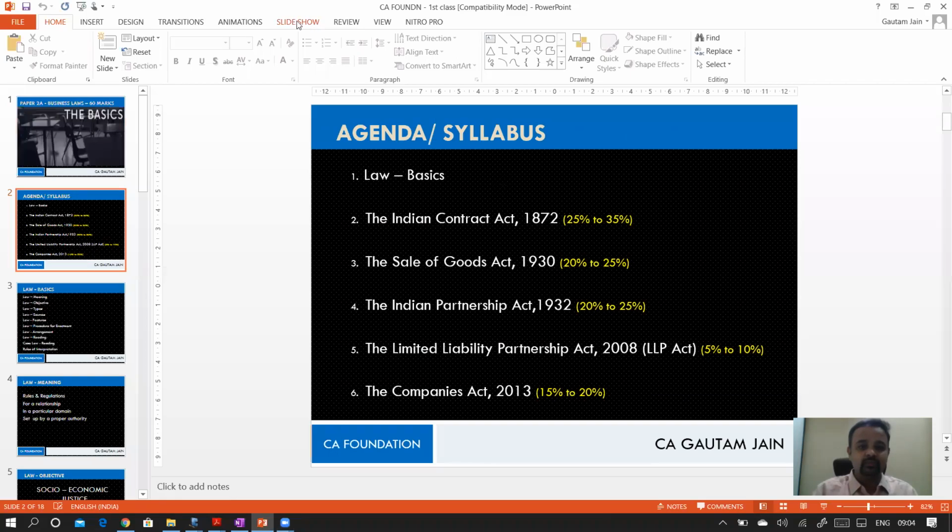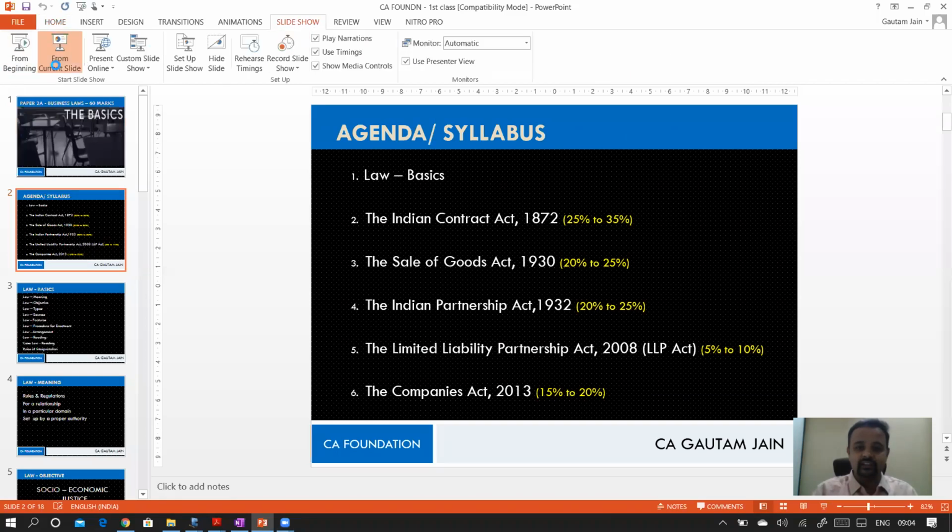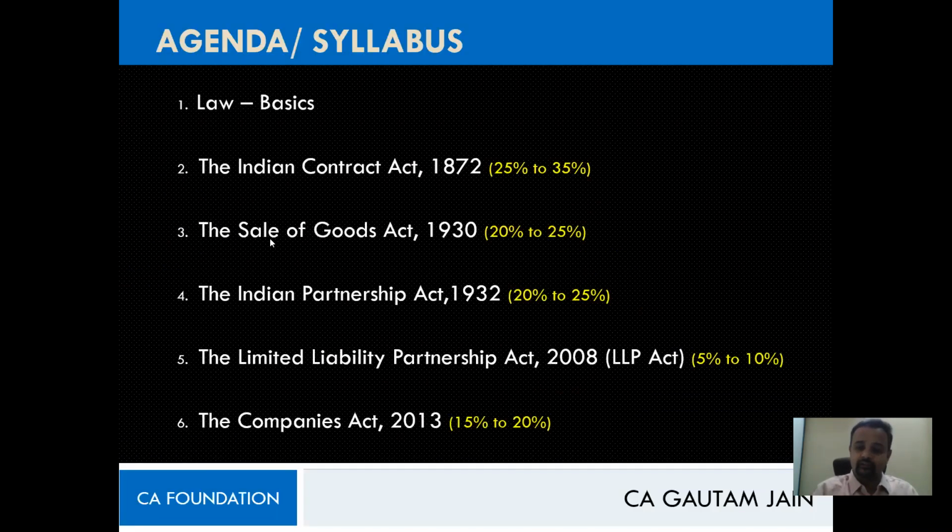Apart from this, we talked about the syllabus as well yesterday, isn't it? We talked about the syllabus, which is basics of law, obviously. Maybe directly it is not there, but indirectly everywhere it is applicable. But directly, what is there in our syllabus is the 5 topics: the Indian Contract Act 1872, then plus one more topic, Sale of Goods Act, and then plus 3 more topics, which is Indian Partnership Act, then LLP Act, and